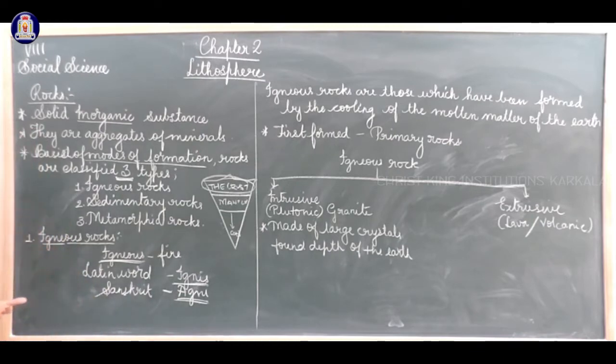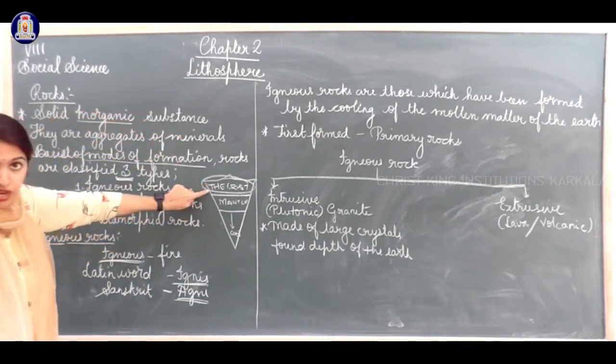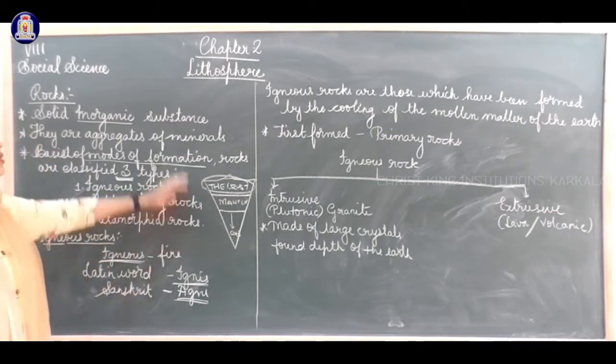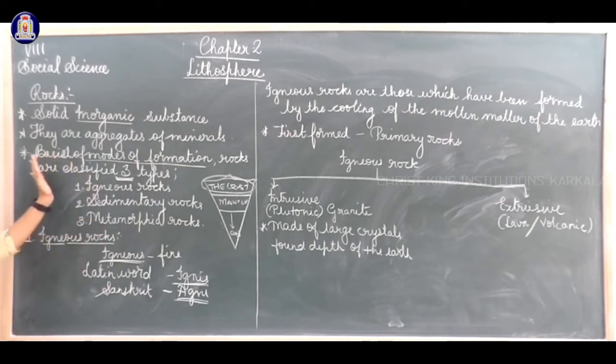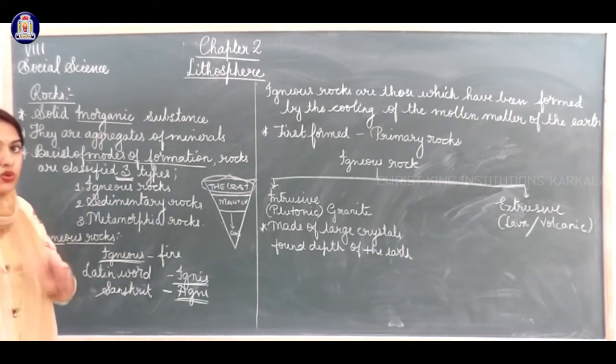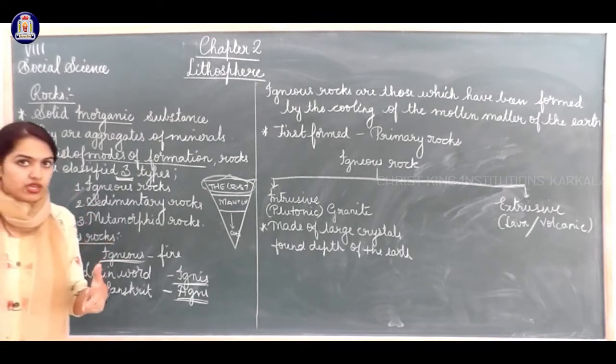Let's recall what rocks are. The rocks are solid inorganic substances which are found on the crust, this part of the interior. They are aggregates or collective forms of minerals. They are classified on the basis of the modes of formation into three types: igneous rocks, sedimentary rocks and metamorphic rocks.